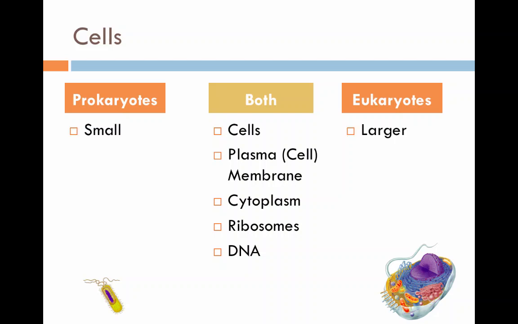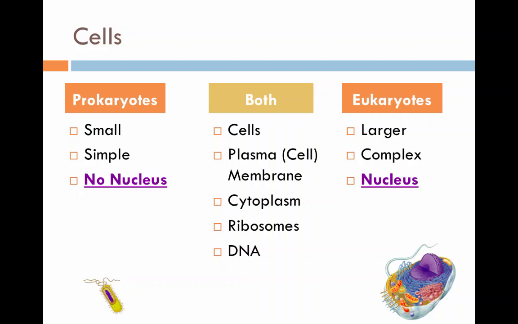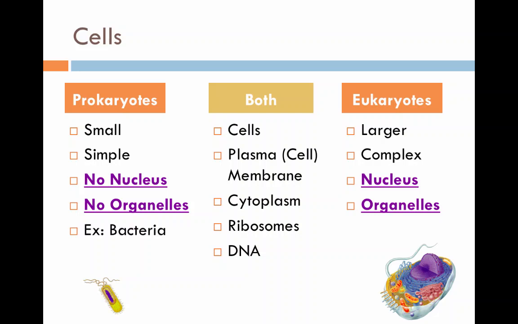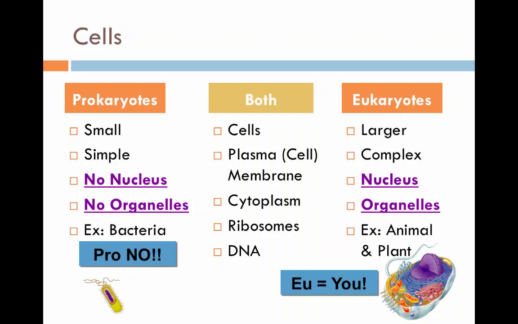Prokaryotes, remember, are really small, eukaryotes are larger, prokaryotes are simple, eukaryotes are more complex. Prokaryotes do not have a nucleus. Eukaryotes do have a nucleus. Prokaryotes do not have membrane-bound organelles. Eukaryotes do have organelles. Prokaryotes are bacteria, and eukaryotes are animals and plants. So notice under prokaryotes it says no organelles, but in eukaryotes there are organelles.